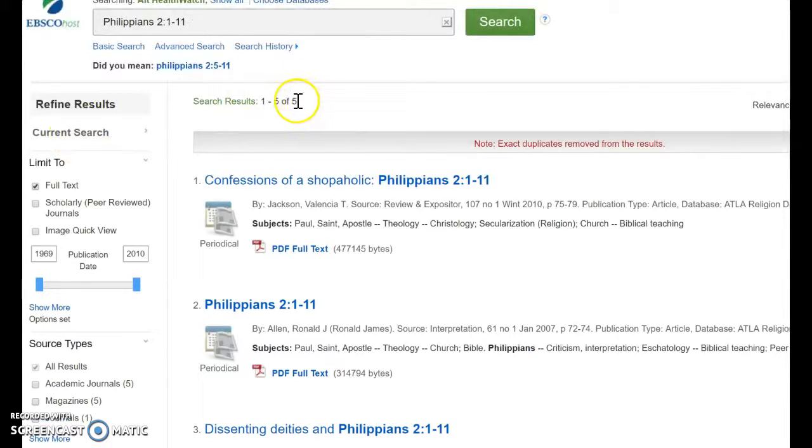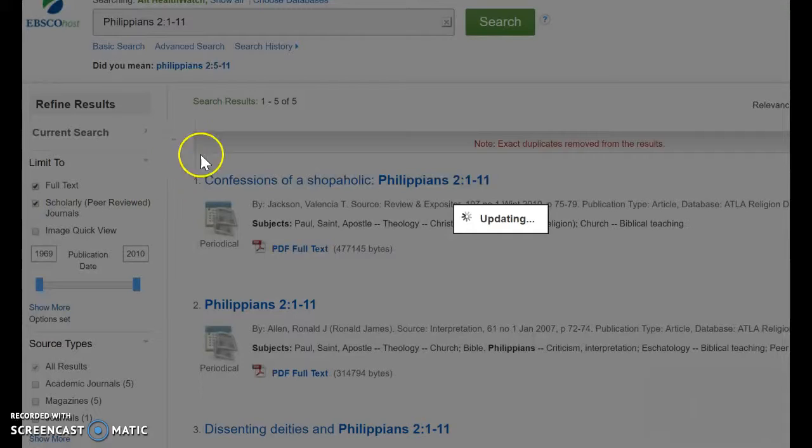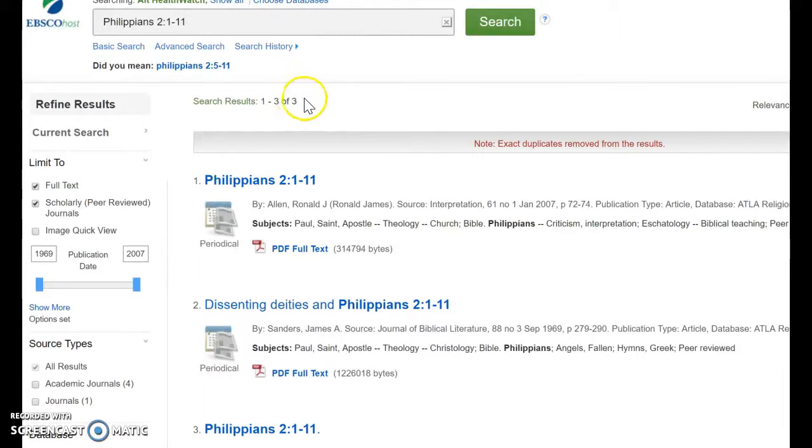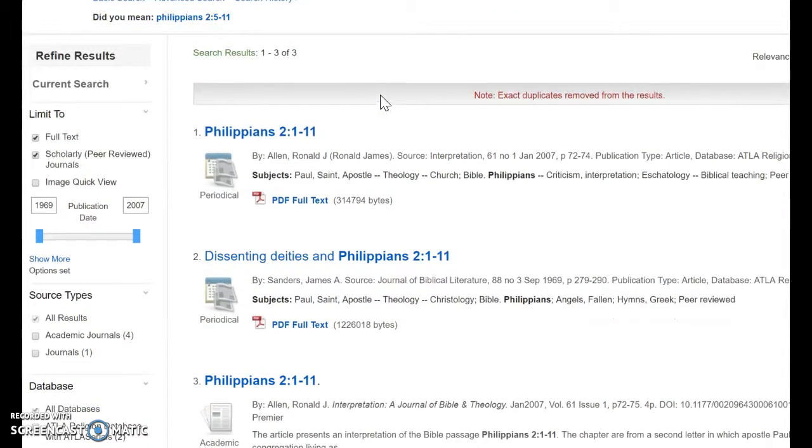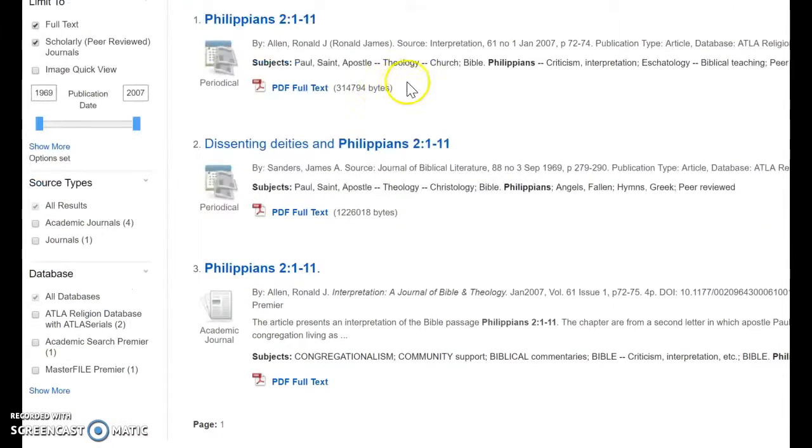Instead of 8, we are down to 5 resources. Now let's click over here to scholarly journals. This is going to make sure that whatever resources come up are those that would be considered scholarly. And so when we do that, our 5 resources has now become 3. Remember, your assignment was to find 4 good articles, and look, we have 3 right here.